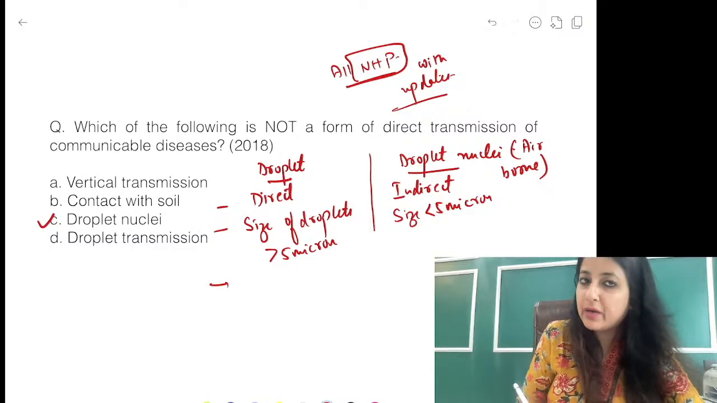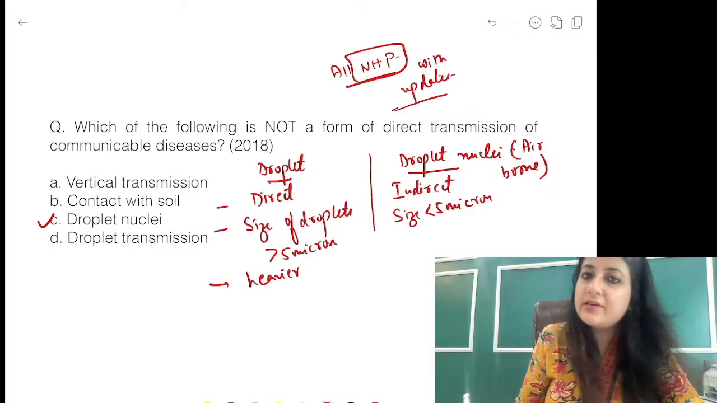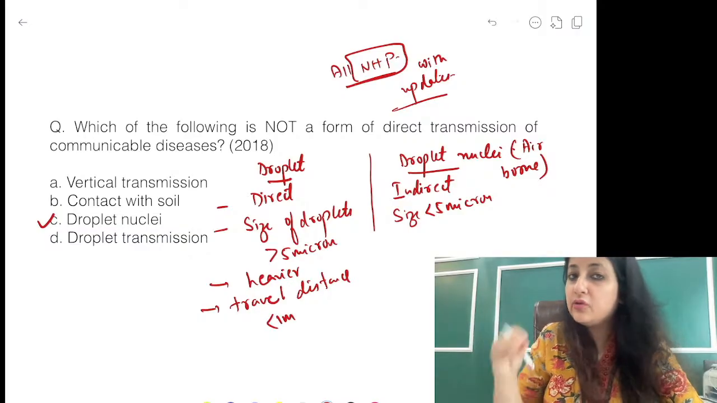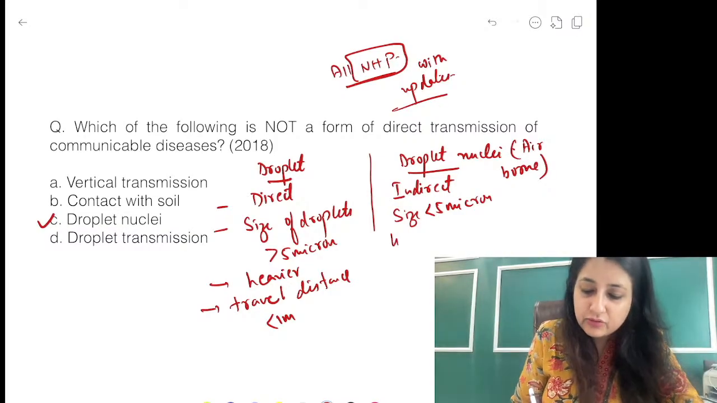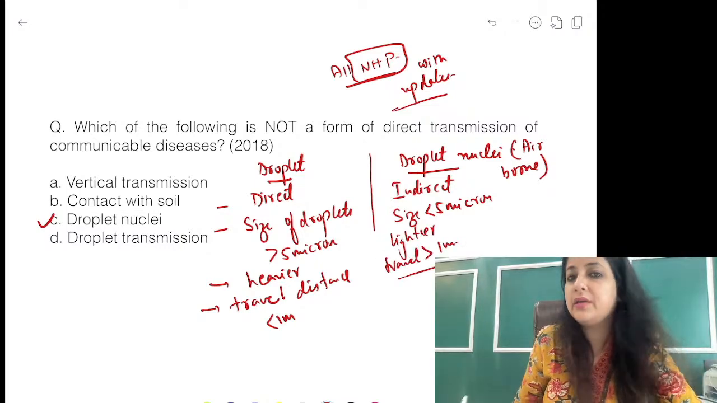So droplet particles are heavier. So what happens? They fall to the ground under the influence of gravity, and they travel a distance less than 1 meter. But nuclei, they are lighter particles, so they remain suspended in air, and they travel a distance of how much? More than 1 meter.